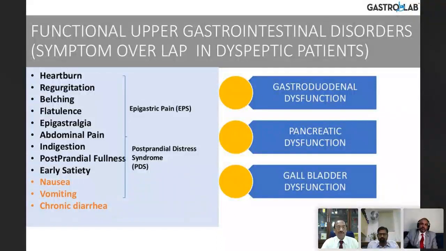So I told you about the EPS, epigastric pain syndrome, and the postprandial distress syndrome. All this can present this way. So they're all functional. So how do we sort this out? The first thing, a simple thing, you do an ultrasound. If there are gallstones or a thick-walled gallbladder or non-functional gallbladder, all those will indicate that the dyspepsia is coming from the gallbladder. And if somebody has evidence of chronic pancreatitis, then it's obviously a pancreatic dysfunction, or acute pancreatitis. Otherwise, it is a gastroduodenal dysfunction that we are looking at.